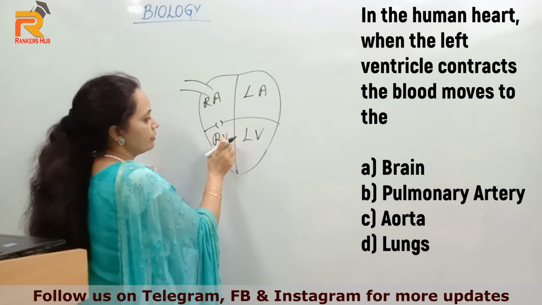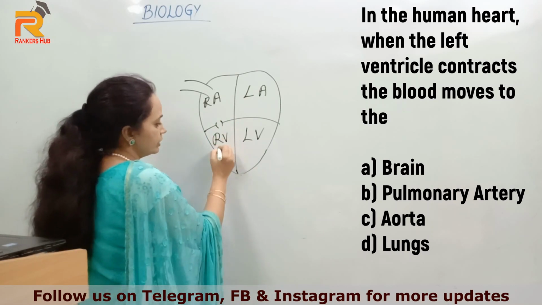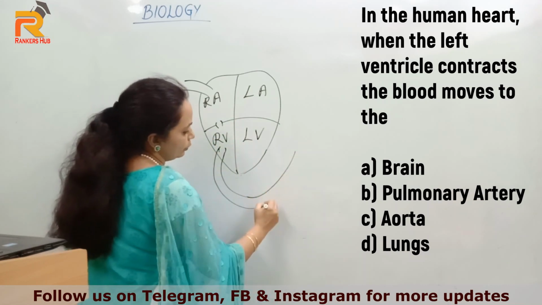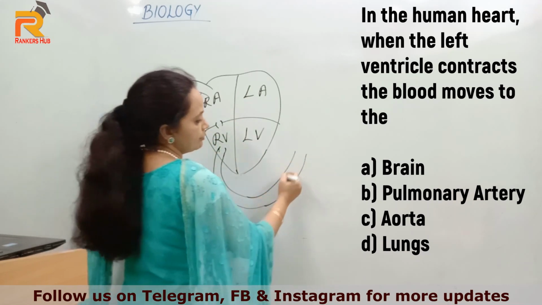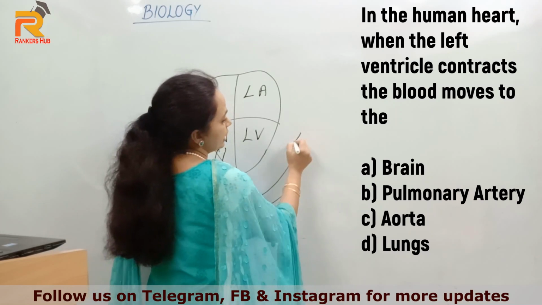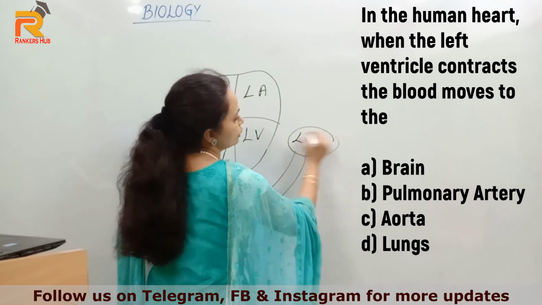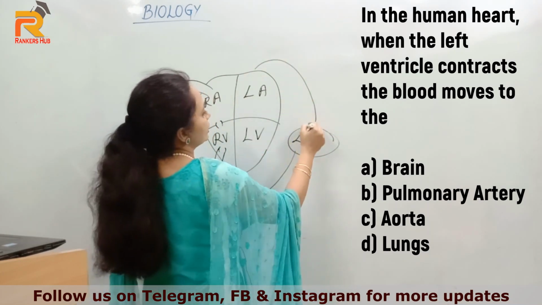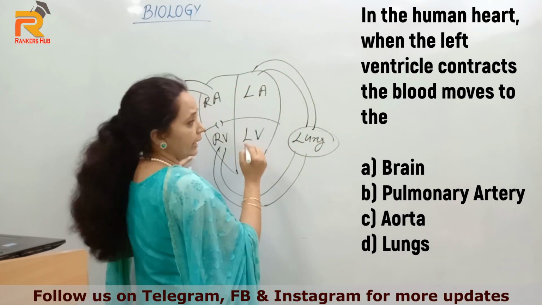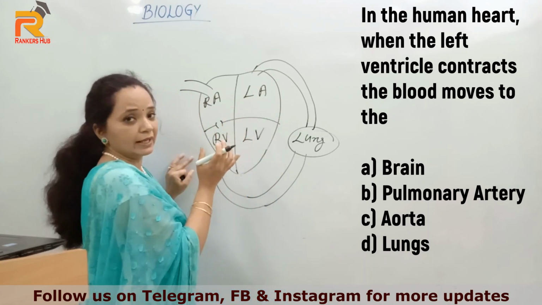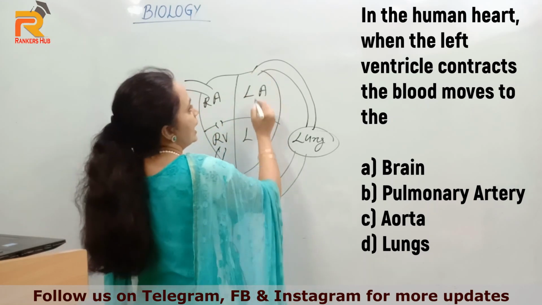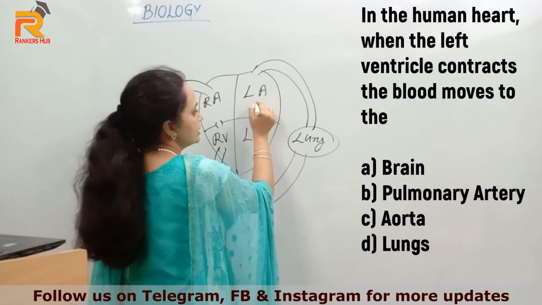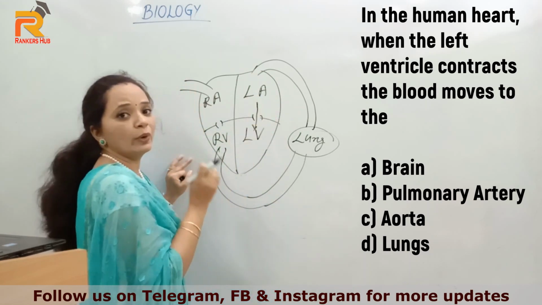So from right ventricle the wall opens up in pulmonary artery, and this pulmonary artery carries blood to the lungs to purify. When the blood gets purified, it brings the pure blood back to the heart, into the left auricle. And from left auricle the valve opens up, and the blood moves to the left ventricle.